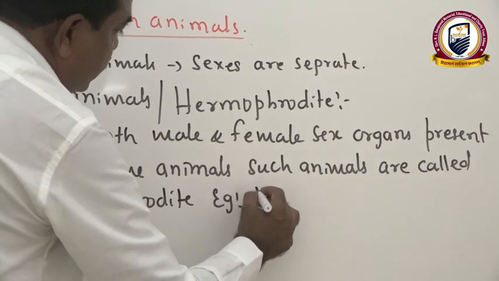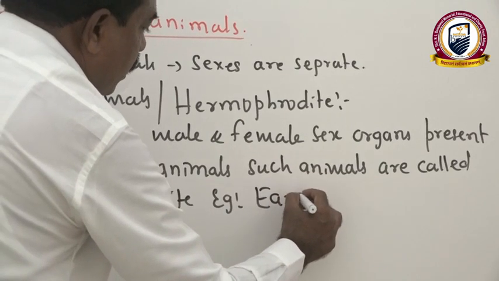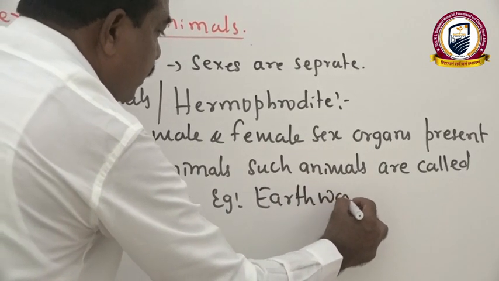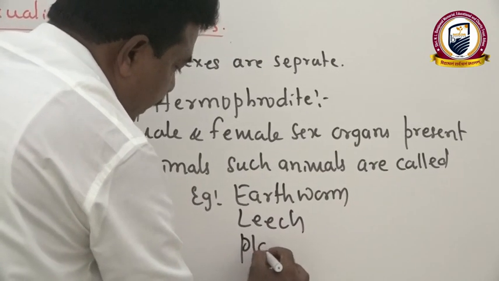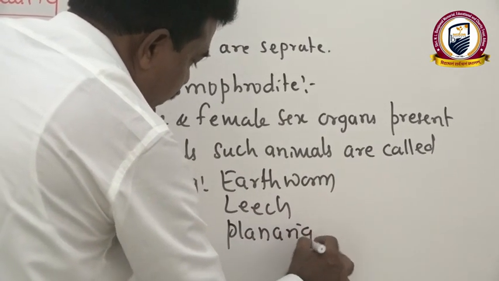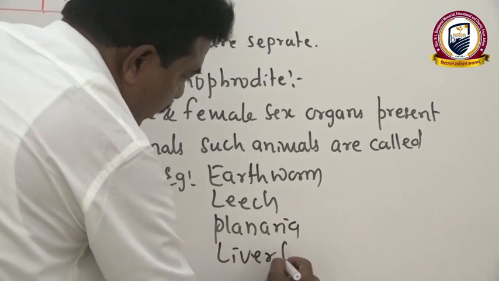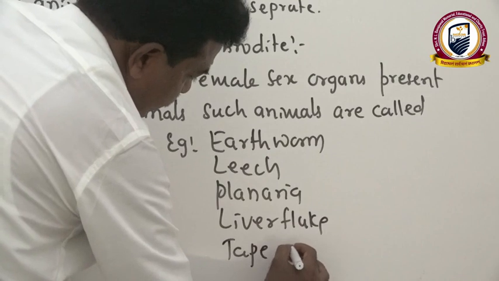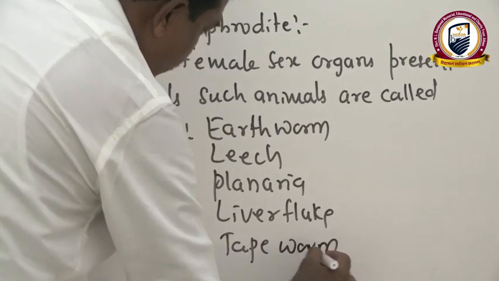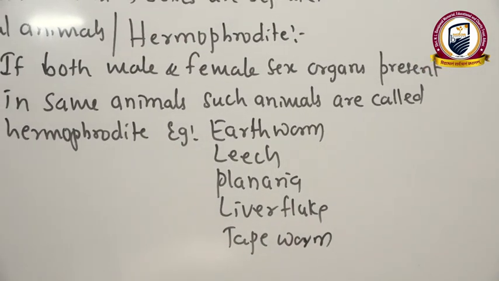Mainly, we can give the best example of earthworm. Other than that, we have plenty of examples. Leech we take, planaria, then liver fluke, even tapeworm. These are some examples. They show hermaphrodite nature.